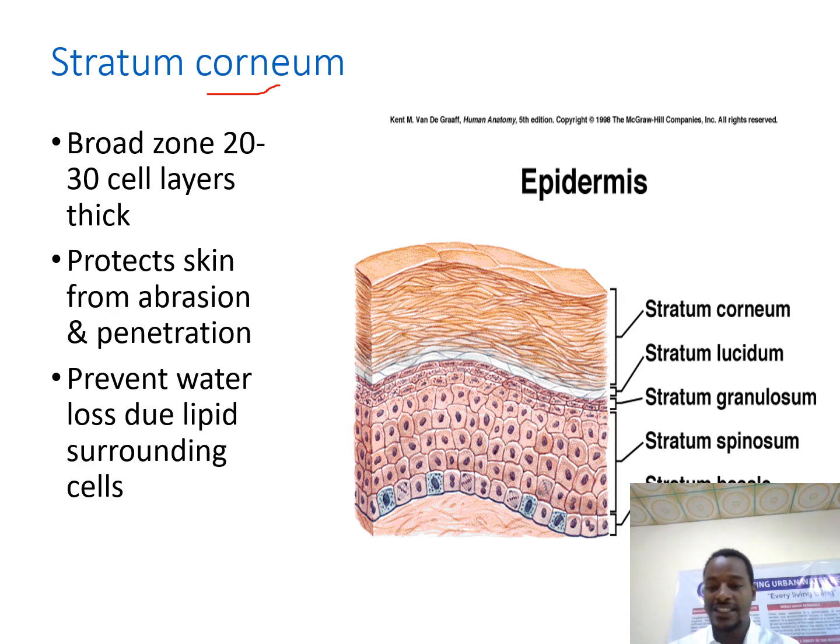Now the cells are dead, hard keratin is there, and this layer is modified for protection of the skin from abrasion and penetration. And again, as I've said, there are lipids surrounding the cells in this layer, which prevent water loss from the surface of the epidermis.